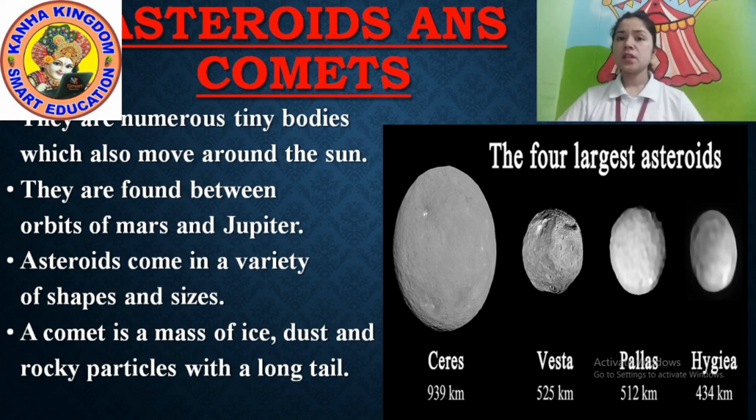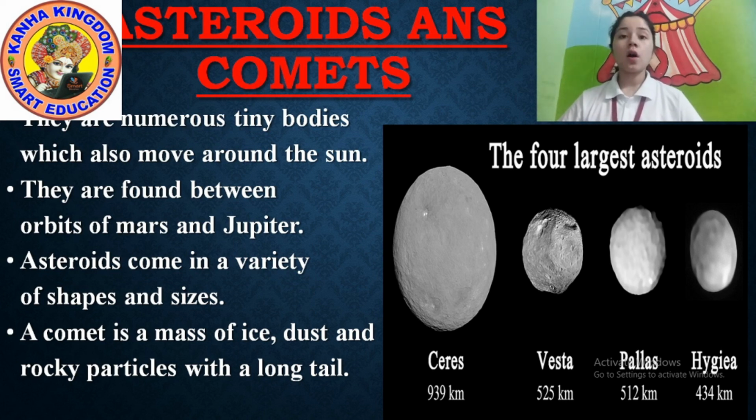Asteroids come in a variety of shapes. Have you seen the size of rocks? We see rocks in different shapes. So many shapes. Like this, asteroids have different shapes and sizes also. Some are solid bodies while others are smaller. Some are small and some are big.